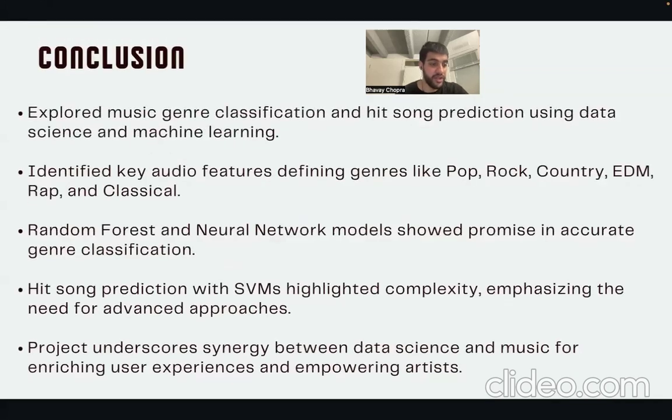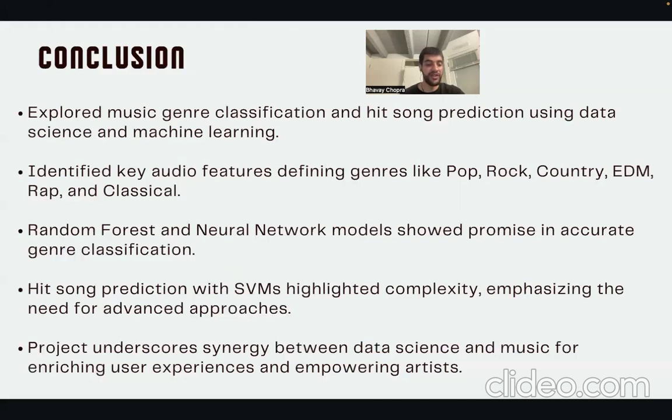Now let's conclude this project. So this comprehensive study systematically investigated the task of music genre classification and hit song prediction using various machine learning techniques on datasets derived from the Spotify API and other sources. The research aimed to develop effective models for accurately classifying songs into the respective genres and identifying potential hit songs based on audio features. In the context of genre classification, several supervised learning algorithms, including random forest, decision trees, naive Bayes, and neural networks, were rigorously evaluated.